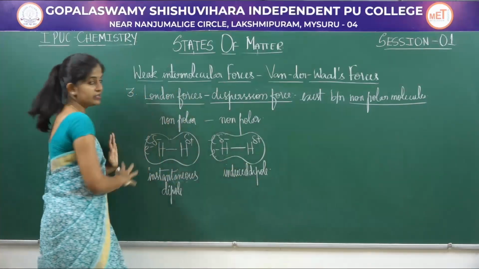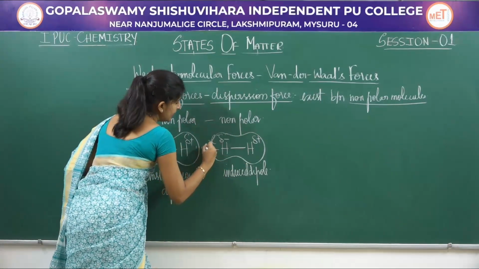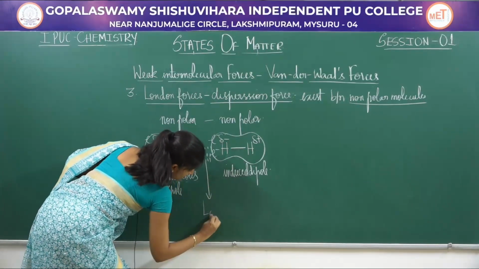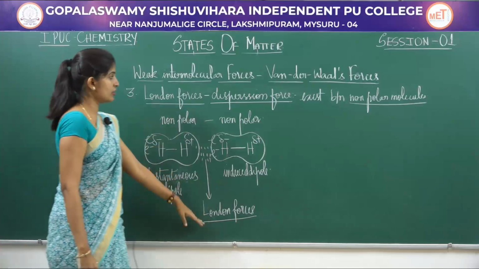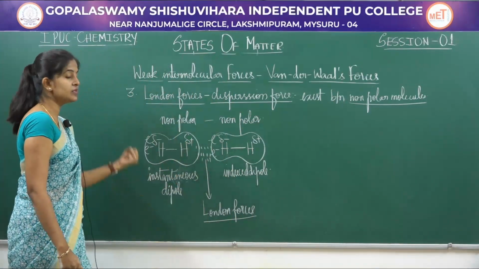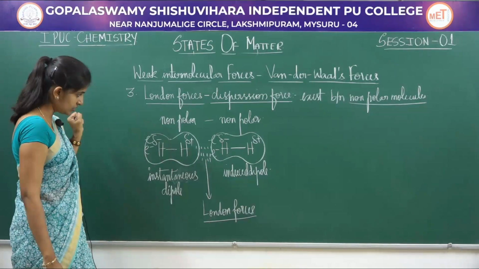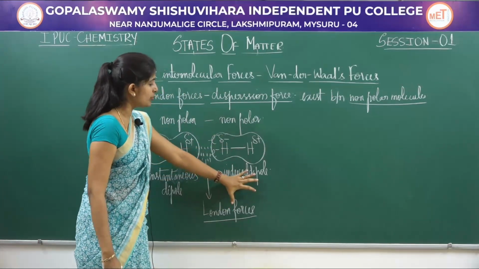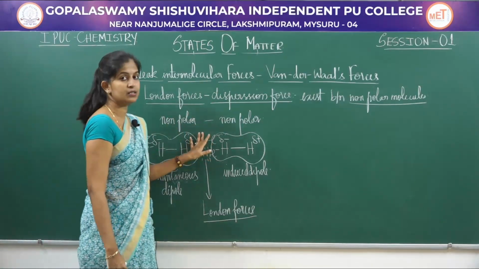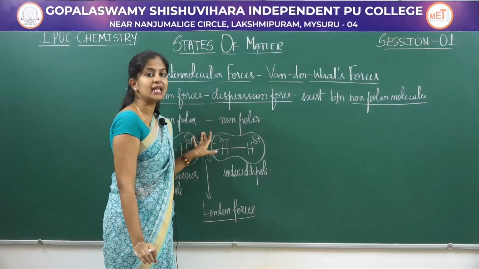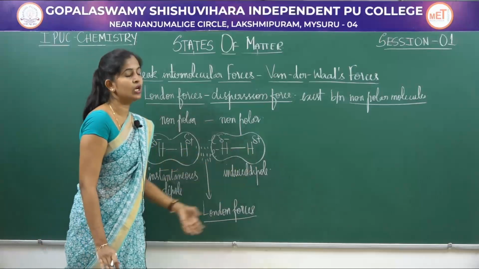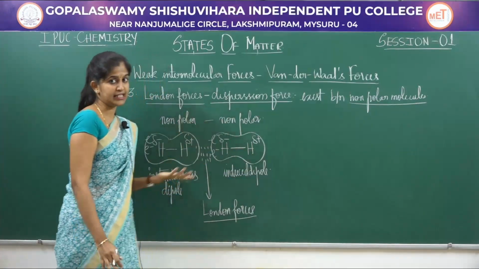This is induced, this is instantaneous. Now, between these two there is a force of attraction, and this force of attraction is called London forces. It's the force of attraction existing between two non-polar molecules, wherein one becomes an instantaneous dipole due to the revolving of electrons, and the other becomes an induced dipole due to the influence of this instantaneous dipole. And remember, the electrons we have considered are revolving in molecular orbitals, not in atomic orbitals, because what we have here are molecules.